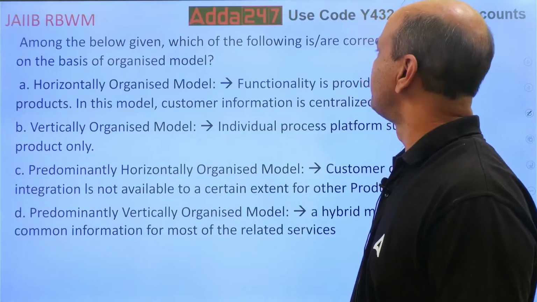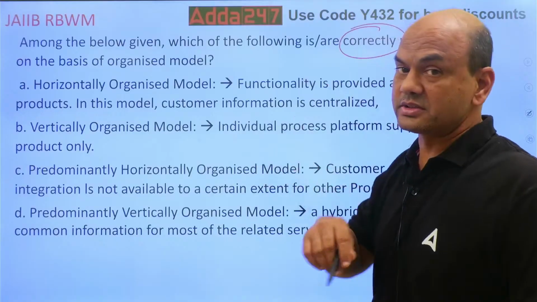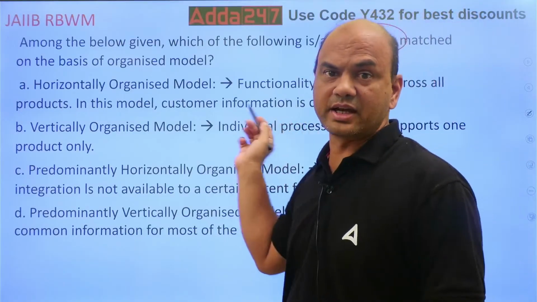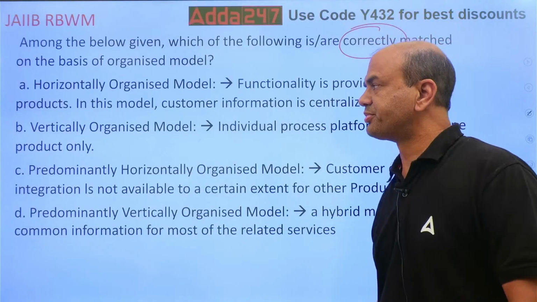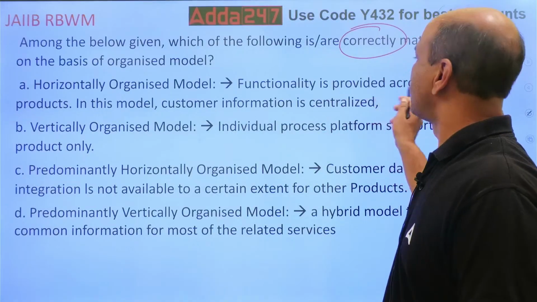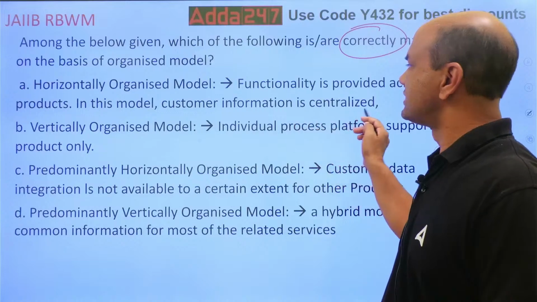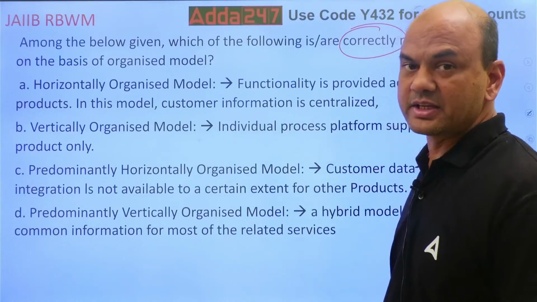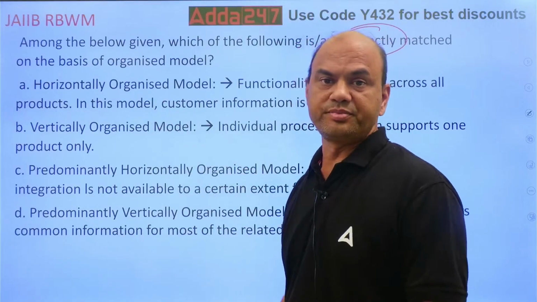Among the below given, which of the following is or are correctly matched? See, earlier it was not correct. Now it is correctly matched. On the basis of organized model. Horizontally organized model, functionality is provided across all the products. In this model, customer information is centralized. So functionality is provided across all the models in the horizontally organized model.